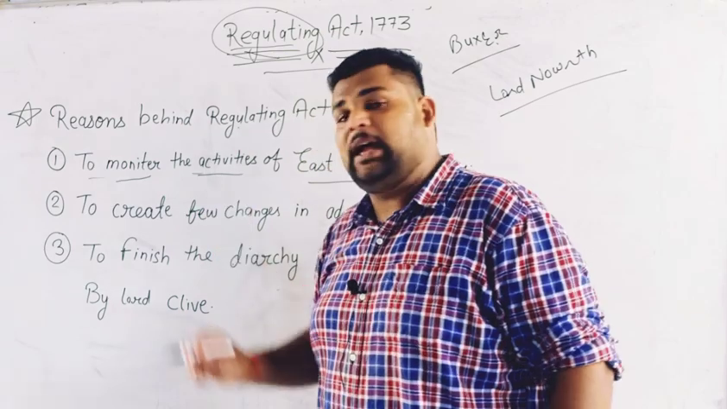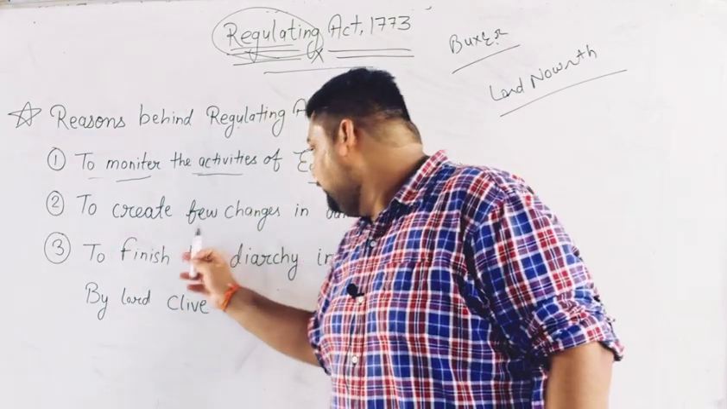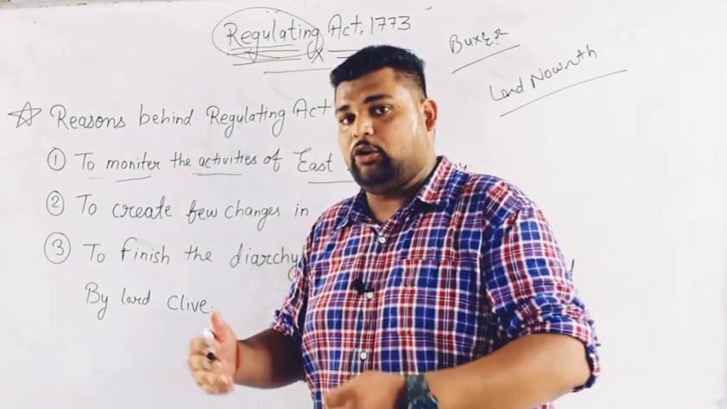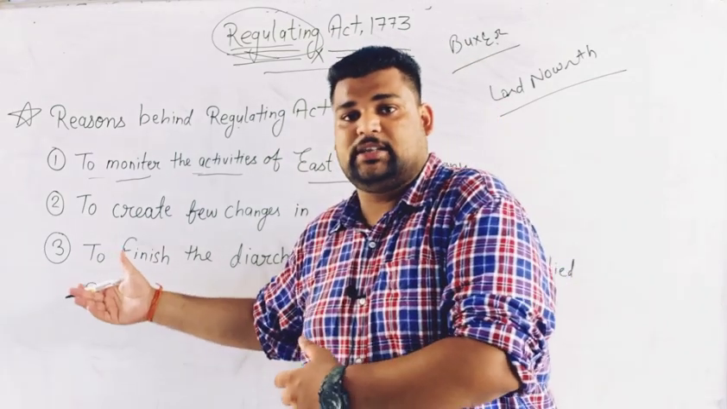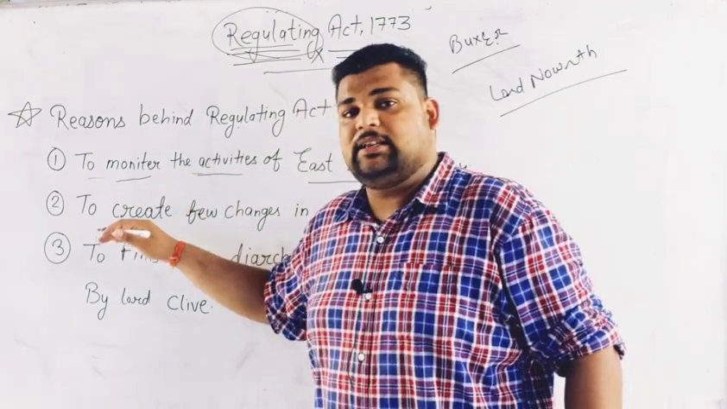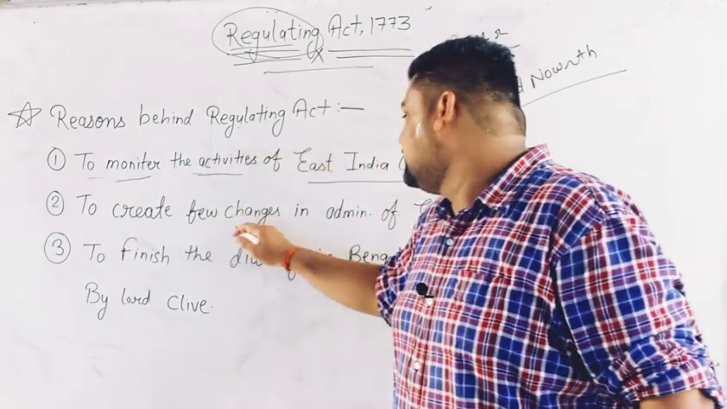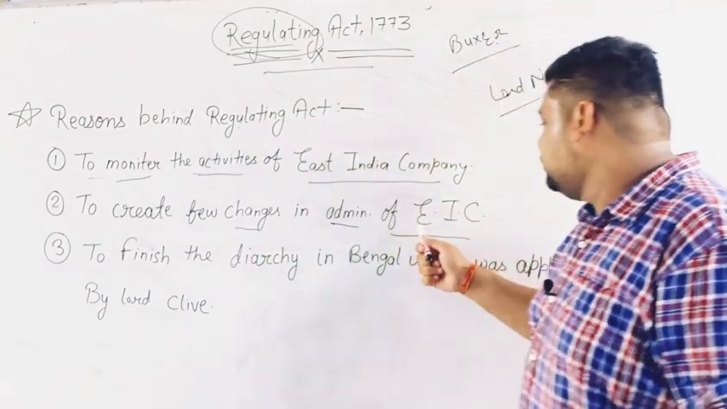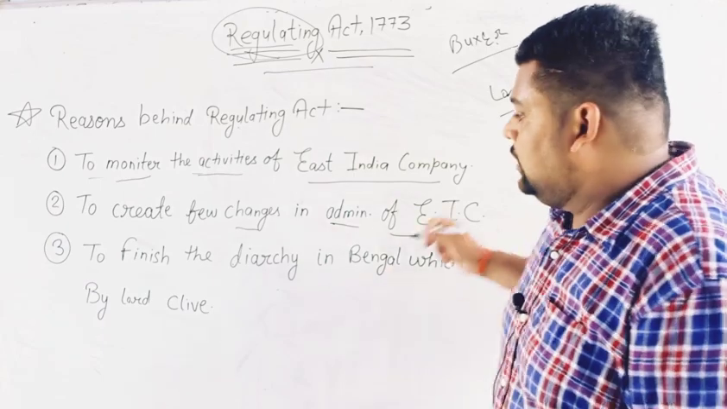The second reason behind the Regulating Act is to create a few changes in the administration of the East India Company. We will know what changes were made, but we should know that the second reason is to create a few changes in the administration of the East India Company. EIC means East India Company.